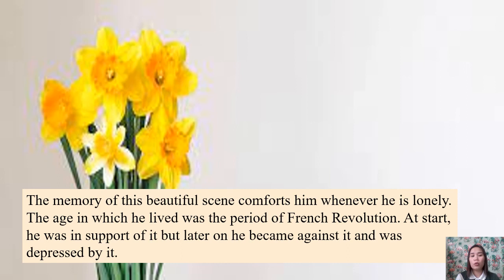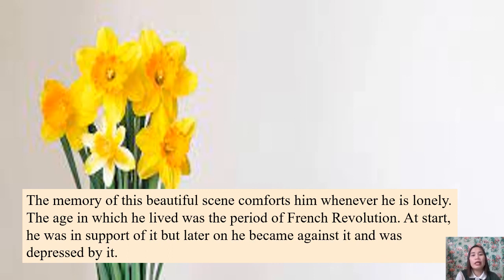The age in which he lived was the period of the French Revolution, and at the start he was in support of it, but later on he became against it and was depressed by it. So he tries his best to keep himself happy, and in this context, the poet says that the memory of the beautiful flowers keeps his mood fresh whenever Wordsworth is lonely.